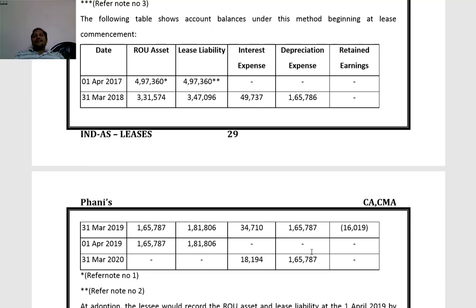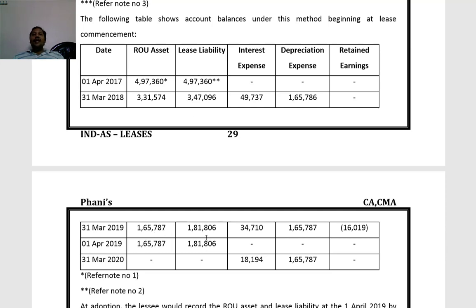Here we'll be applying the Ind AS 116 provisions for 2019-20 only. Now we have to compare the balance at the beginning of 1st April 2019, that is the end of 31st March 2019. ROU asset is 1,65,787.